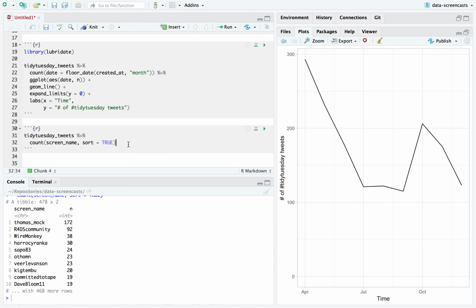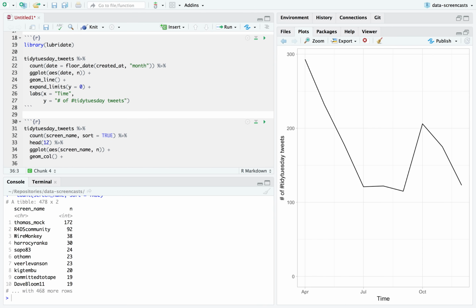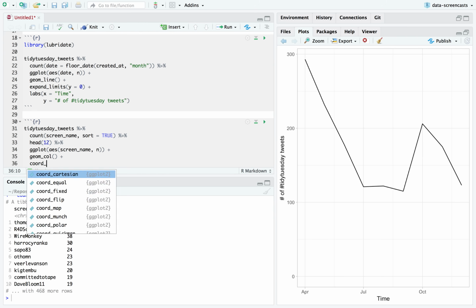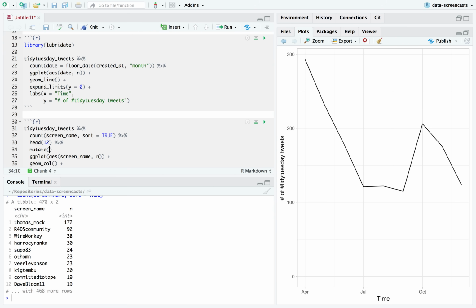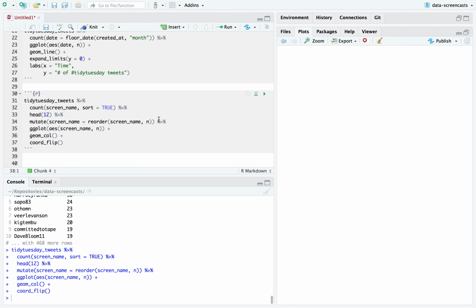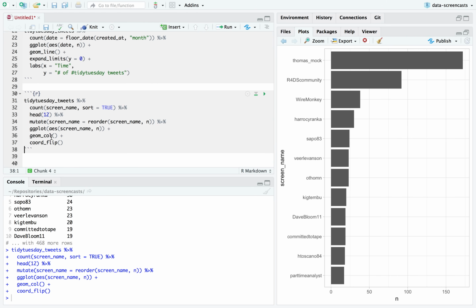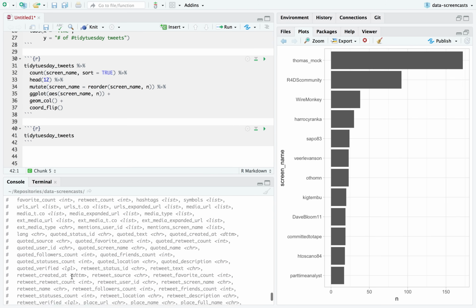So I would generally take top 12 and look at screen name, and I just like creating some intro plots that show what we're dealing with. I'd coord flip it. We've seen me make plots like this a lot in the screencasts, where I say there really needs to be some kind of shortcut for this, because I notice I'm always doing the same thing. So making graphs like this. All right, and so that's a bit of a story of Tidy Tuesday tweets.